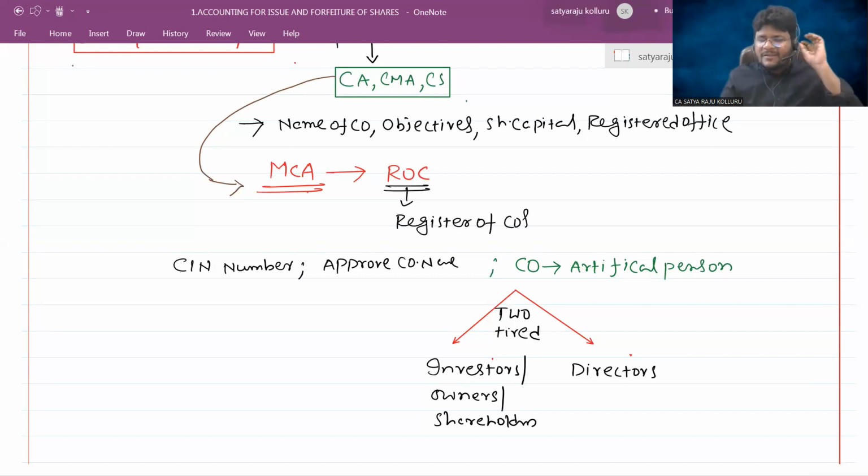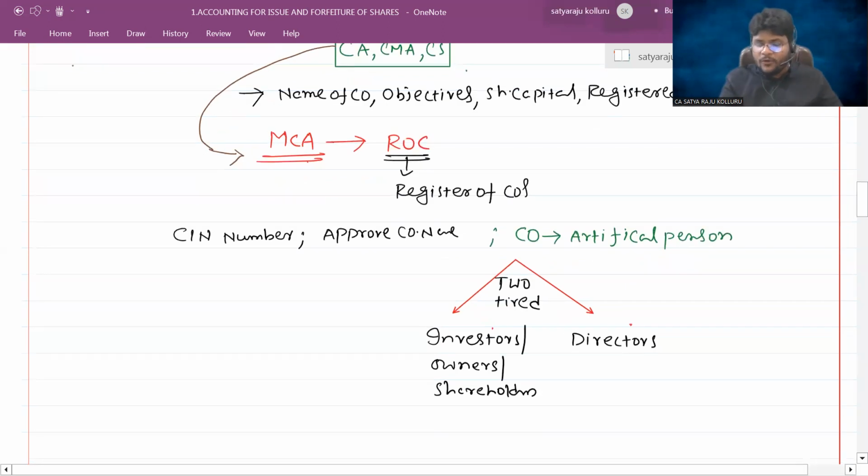Directors. Guys, that is the major difference between a sole proprietorship or partnership firm and the company form of organization. In a company, the persons who conduct the business activities are quite different from the persons who invest in them. The persons who invest we call shareholders, owners, or investors of the company. The persons who conduct the operations and participate in decision making are technically known as directors, which is a two-tier structure. First of all, you need to understand this part.